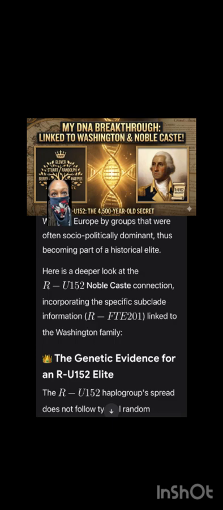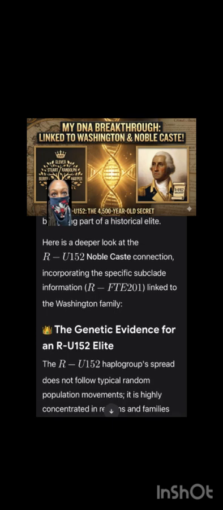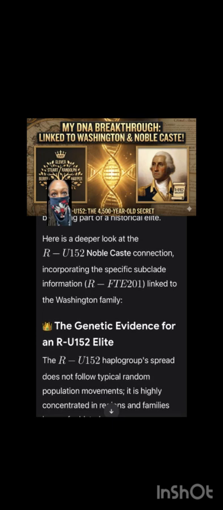Here is a deeper look at the R-U-152 noble caste connection, incorporating the specific subclade information, R-FTE-201, linked to the Washington family. The genetic evidence for an R-U-152 elite. The R-U-152 haplogroup spread does not follow typical random population movements. It is highly concentrated in regions and families known for historical power.